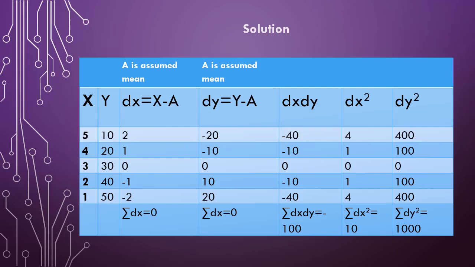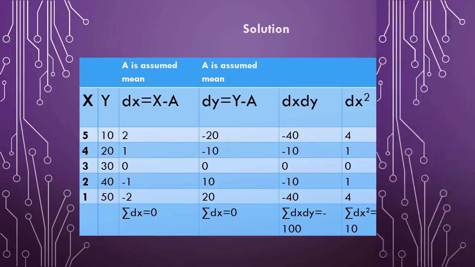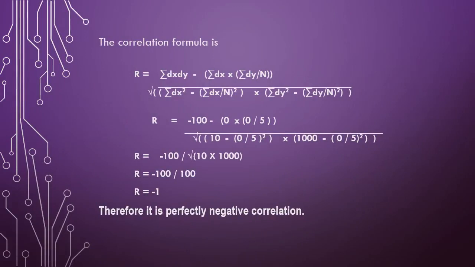Now, whatever I have found here, the summation of dx, summation of dy, summation of dx dy, summation of dx square, and summation of dy square, I will use in the formula: r is equal to summation of dx dy minus summation of dx into summation of dy divided by n, divided by square root of summation of dx square minus summation of dx divided by n whole square, into summation of dy square minus summation of dy divided by n whole square.